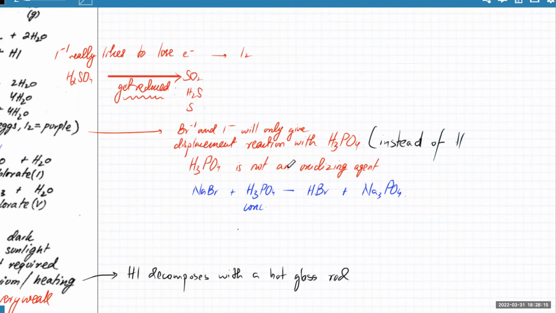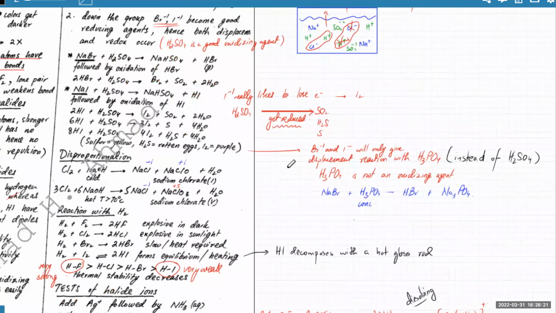Because H2SO4 likes to gain electrons, which is why I-1 ends up losing electrons. If you replace H2SO4 with some other thing, H3PO4, then you'll only get displacement. HBr form hoga, but the Br-1 will not be able to lose electrons. क्योंकि वो आगे से gain ही नहीं कर रहा, तो वो lose किस करे?